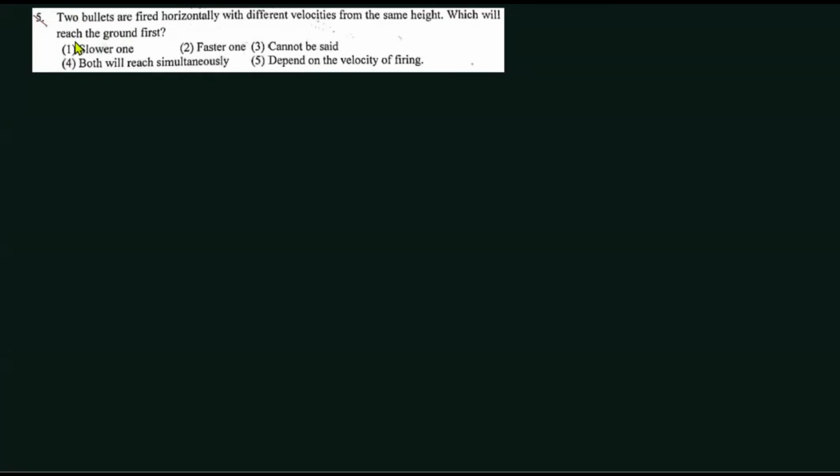So this is kind of an MCQ. What they're asking is: two bullets are fired horizontally. This is very important. The two bullets are fired horizontally with different velocities, not the same velocities, but from the same height. Which will reach the ground first?